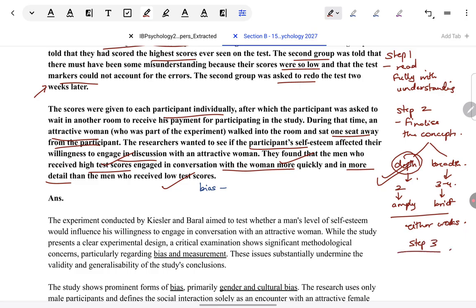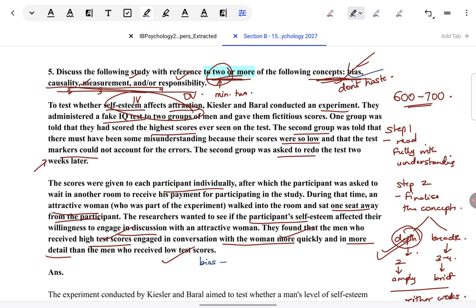As such, I would advocate that you remain open to taking all concepts. Never keep in your mind that these are my 2 best concepts overall, and no matter what question is asked, I will take these 2 only. Because firstly, the 2 which you finalize might not be there in the 4 which are mentioned in the question. Secondly, be flexible. Sometimes say your best concept is bias, for example. But what if that is not the best one to discuss in the given situation? So be open. Practice in a way that you are able to take any concept and explain well, and given the situation, you can decide which is the best one for you.